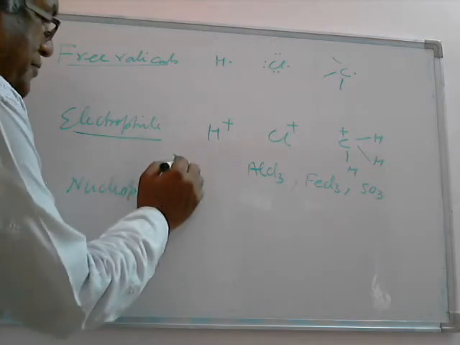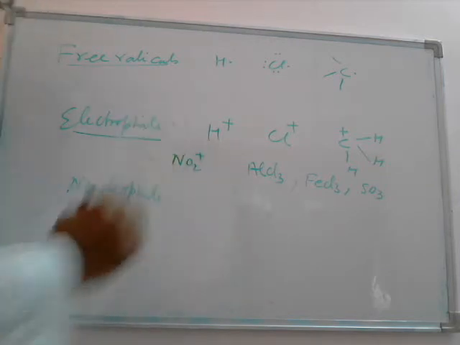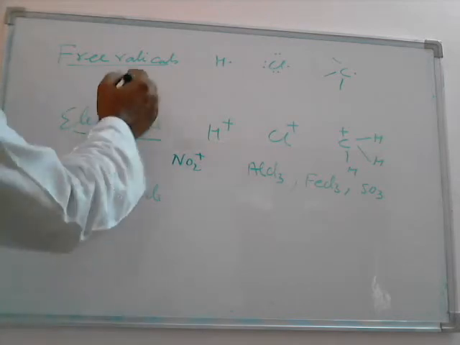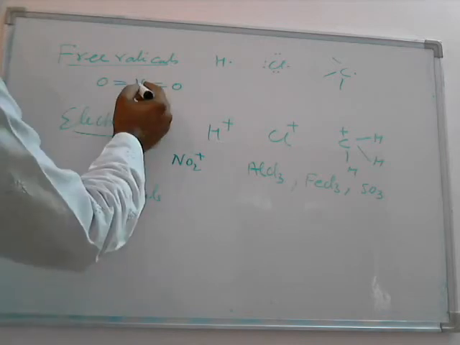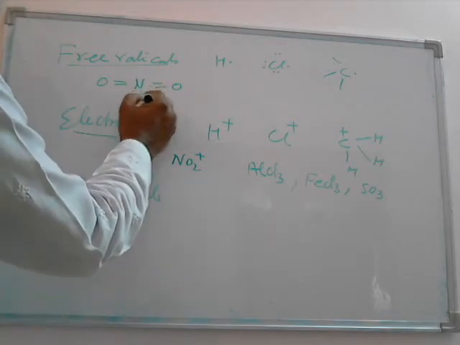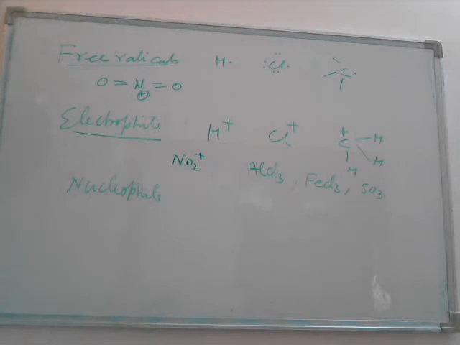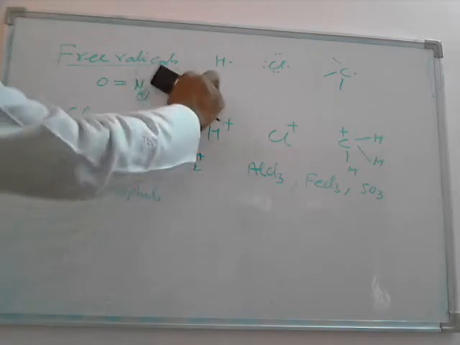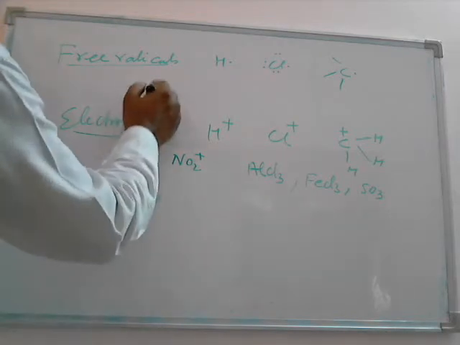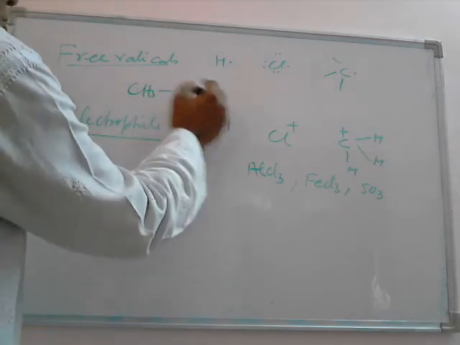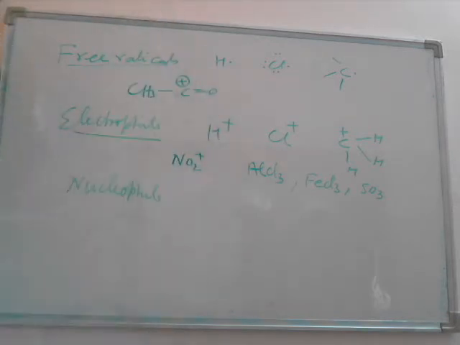What about NO2 positive? Is it an electrophile or not? Nitrogen has 5 electrons in it. 2 electrons it has shared with the oxygen, 2 electrons shared with the other oxygen, and the 5th electron it has lost. So it is in need of a pair of electrons, so it will be an electrophile. In this way, you have to see whether the molecule is electron deficient or not, whether it is an electrophile or not. Similarly, CH3, C, double bond O, positive charge is an electrophile.